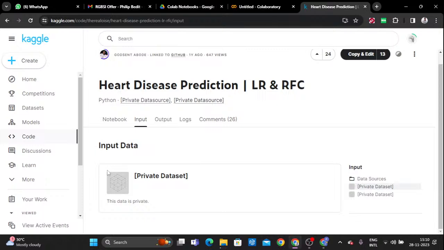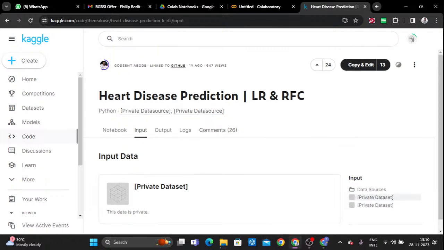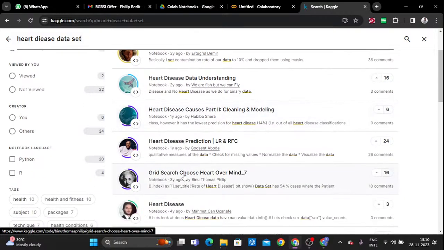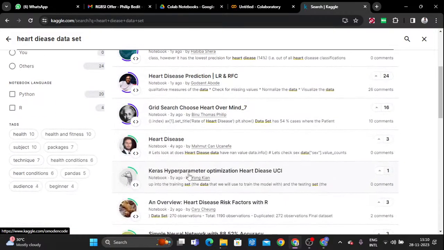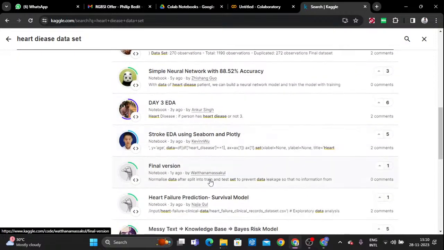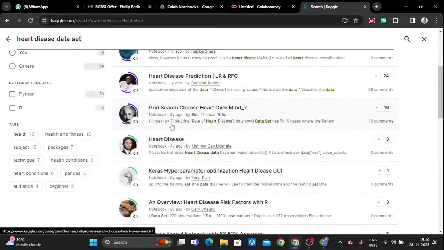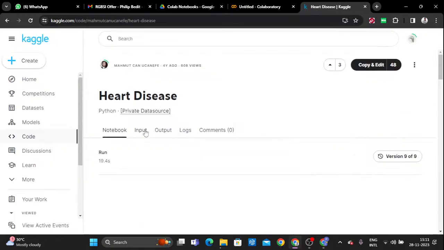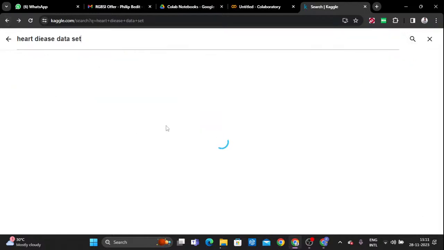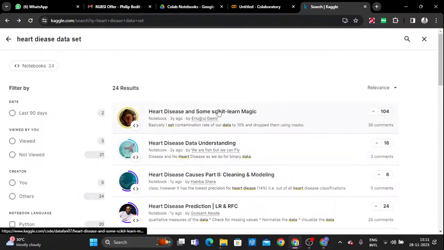This data set we cannot collect, so I will choose another option, another link. The same data set is no longer on the Kaggle platform, so for that, I have the data already.